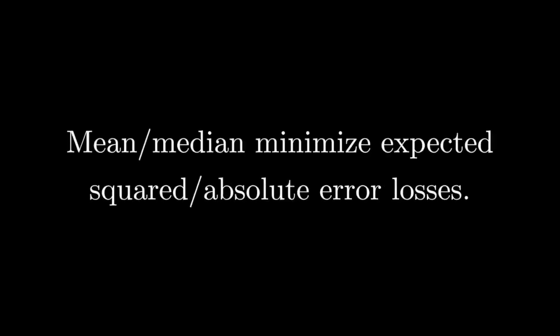In the previous two episodes, we saw that because the mean and median of a distribution are the points that respectively minimize the expected values of the squared and absolute error losses, our expert in the forecasting competition introduced in an earlier episode won with the expected values submitted when the metric was mean squared error and with the medians submitted when the metric was mean absolute error. I encourage you to watch those episodes for a refresher on this.